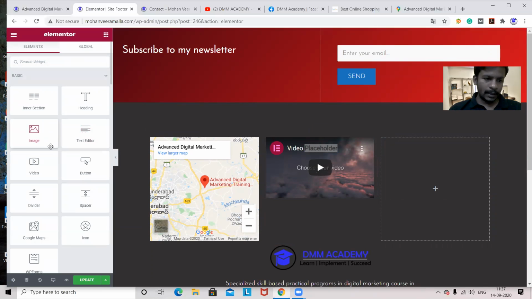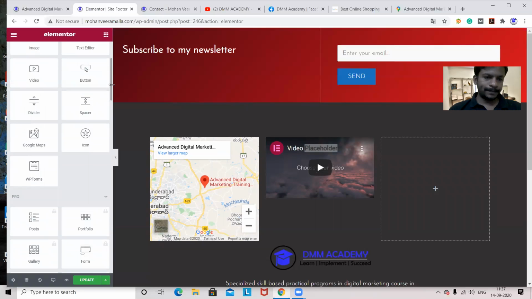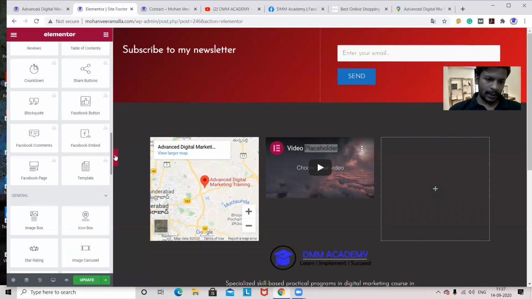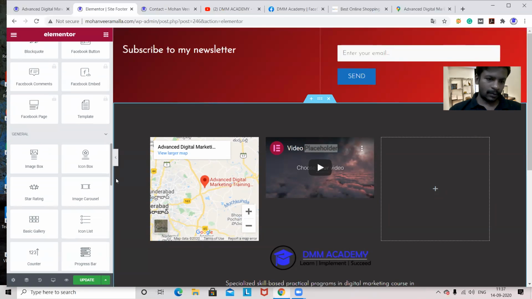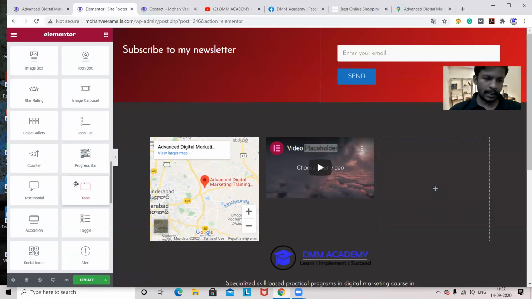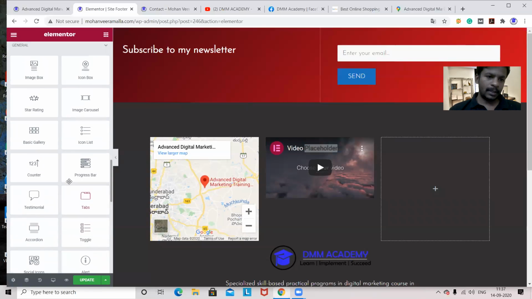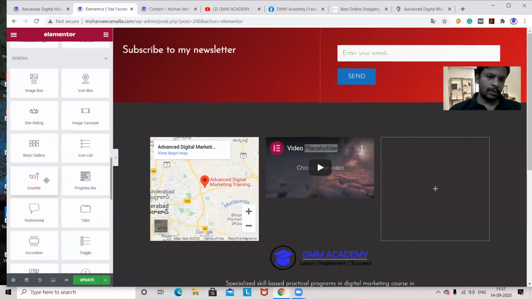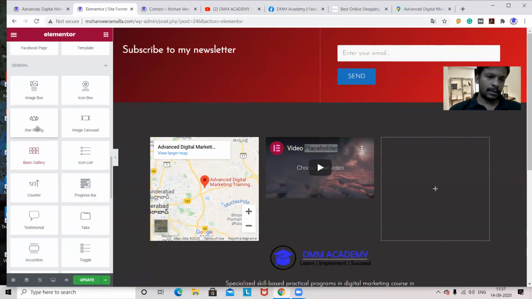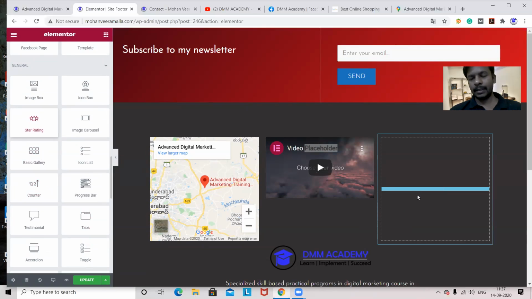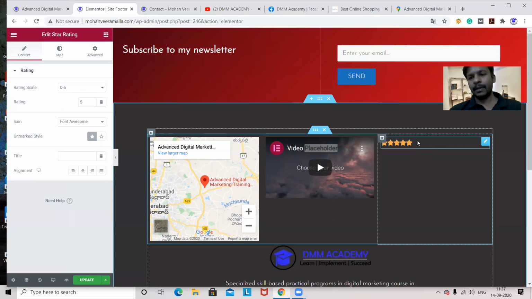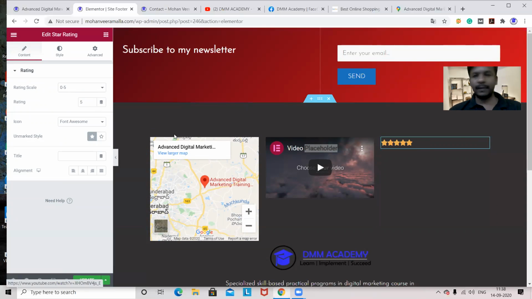If you want to add any kind of thing, you can add a text, a heading, or any property which is here in Elementor. For example, icon box is there, carousel is there, star rating, a testimonial, different options are there. You can add any option, like you can add the counter also. We'll go with star. I want to show the stars. Now I'm giving a star rating and I'll write some text here.